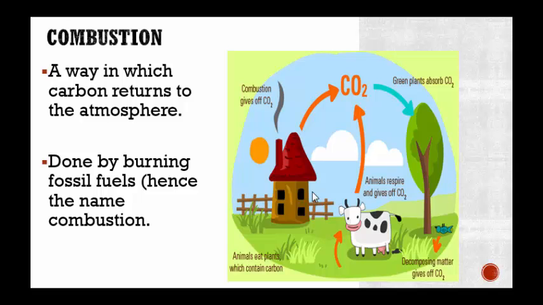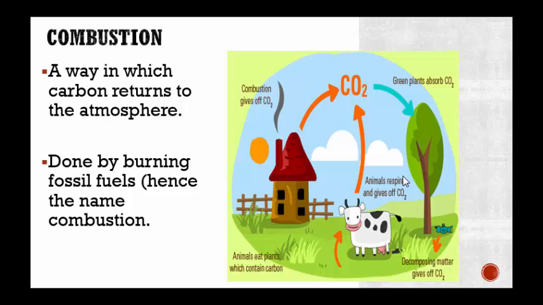Then we have combustion, and this is another example of the conservation of matter. All right? Combustion is a way in which carbon returns to the atmosphere. It's done by burning fossil fuels, hence the name combustion. When we burn fossil fuels, there's energy stored in those fossil fuels. When we burn them, that energy is released, and that's what powers our electricity, mostly here in Central Florida. We burn a lot of fossil fuels, a lot of oil. It is transformed, and the waste product is given off as carbon dioxide. There has to be waste given off. There are things that are not used, and that's the carbon dioxide. And that's how carbon is recycled back to the atmosphere.